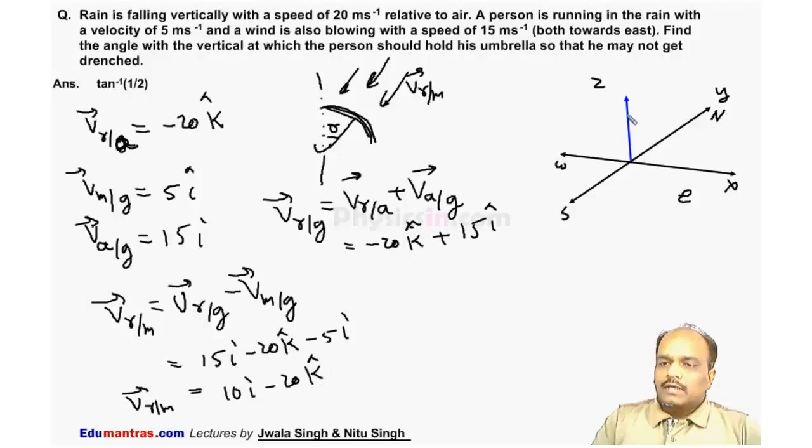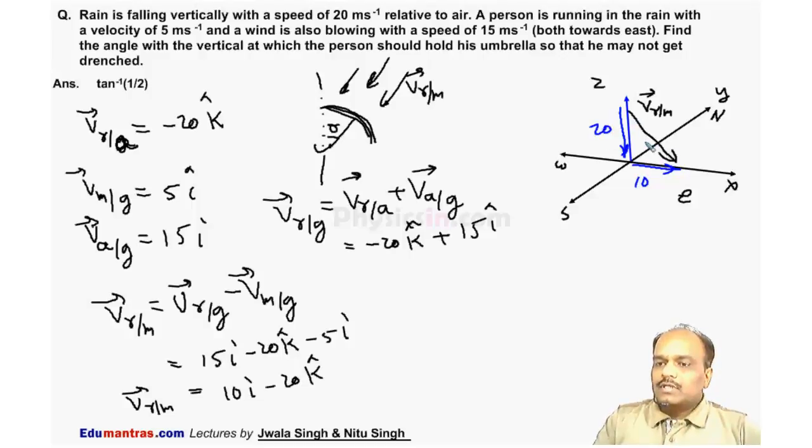So the rain is falling like this. Along the x-axis it is 10 i cap and along the y-axis it is 20. This is the velocity of rain as seen by this man. So this component is 10 and this component is 20 downward.